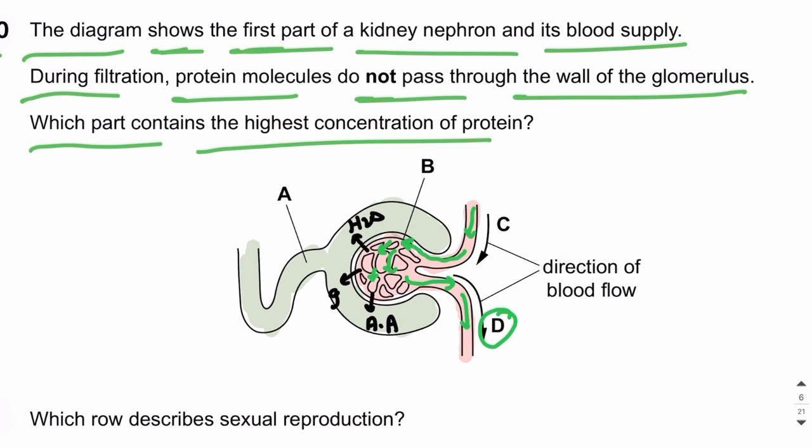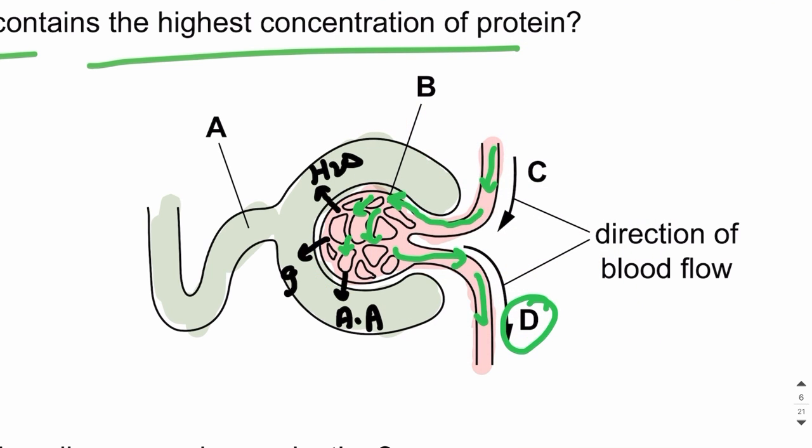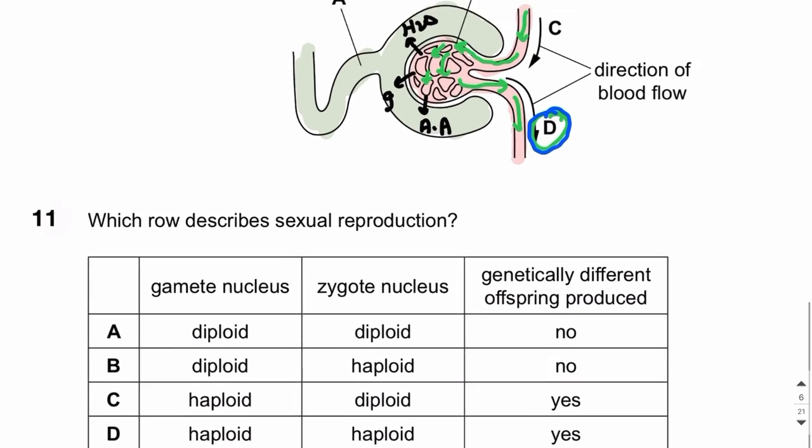And why is that so? Because the blood has passed through the glomerulus, which is the network of capillaries, right? All the molecules are being filtered, especially water. So the blood becomes concentrated and the proteins inside the blood become concentrated. So when the blood reaches the point D, the proteins have the highest concentration because a lot of water is filtered from the blood into the nephron. So the highest protein concentration is at D. I hope you understand this. Let's move on to MCQ number 11.